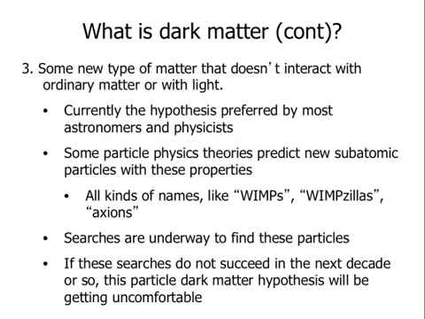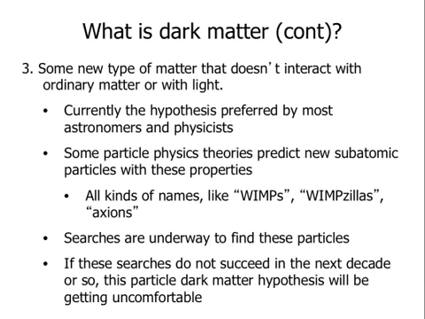So a third option is that there's some type of matter out in space that doesn't interact with ordinary matter, so it doesn't interact with the atoms that make us up, and doesn't interact with light, which is why it's invisible. Now this is currently the hypothesis preferred by most astronomers, and also by a lot of physicists, and there are several reasons for that.